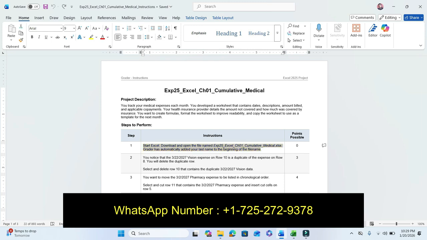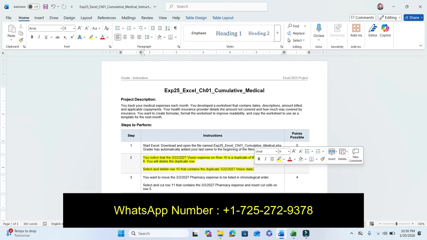Now we move to step number 2. Step number 1 is completed. Nothing to do in this step, we already downloaded the file. So, step number 2.